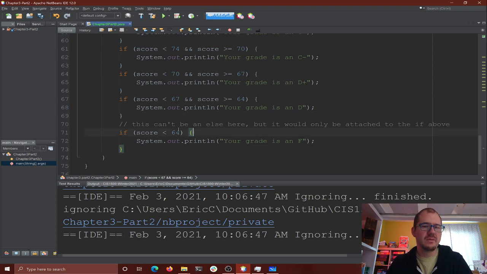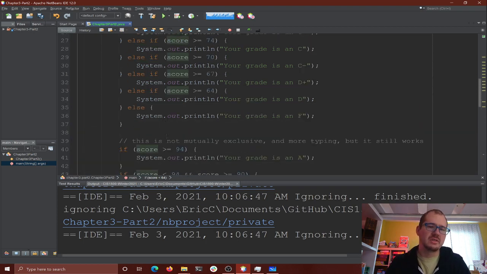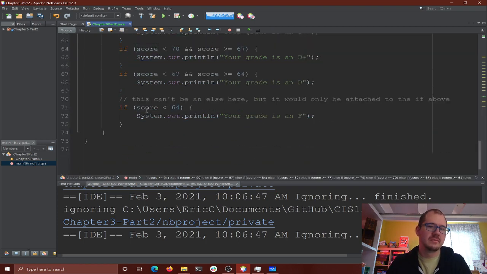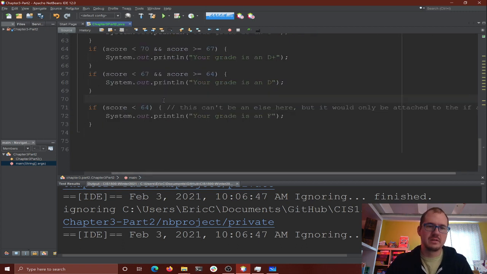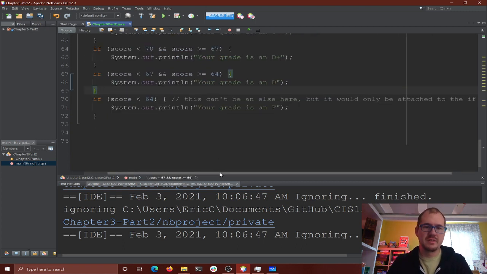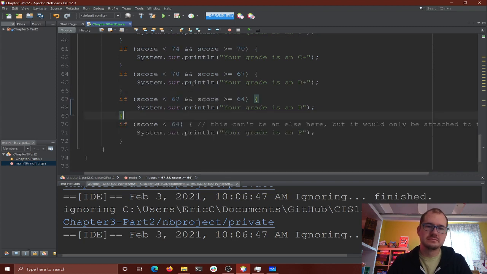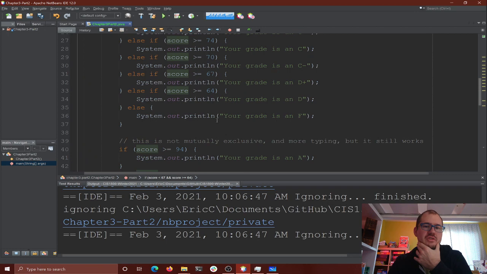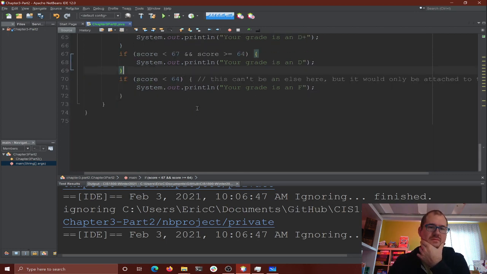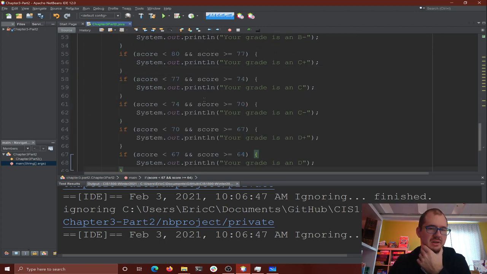And sometimes that makes your default a little bit trickier. I mean, it's not too terrible to say, okay, it's less than 64. This one's okay. It wasn't too hard. But this can't be an else. Let me move that over here, so that it lines up a little better. Makes me feel a little happier. Okay, so both options do the same thing. It's just your choice. You okay with that so far?